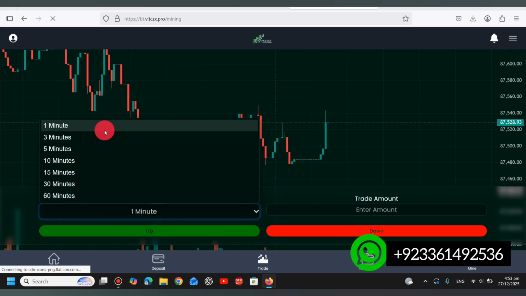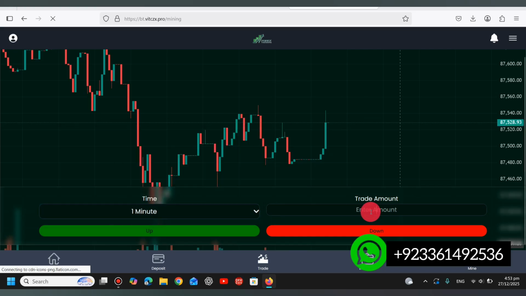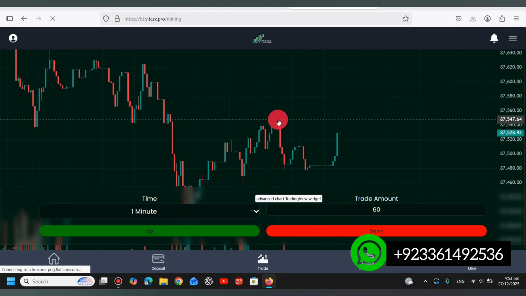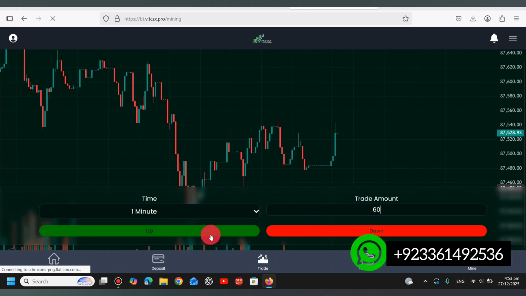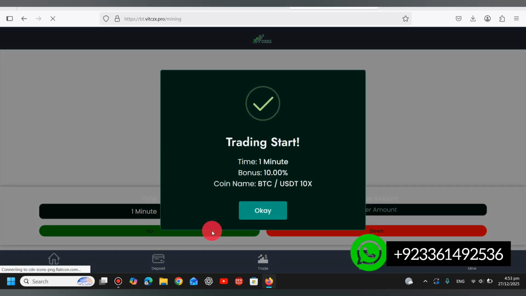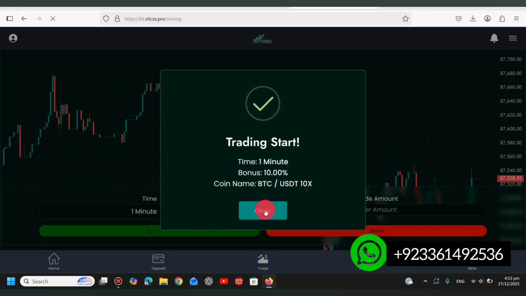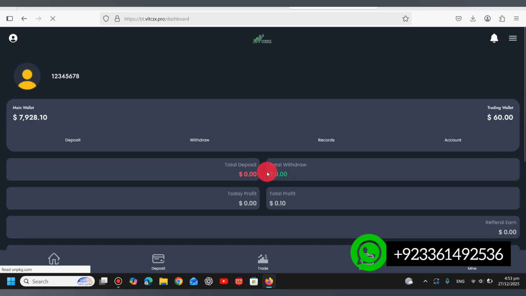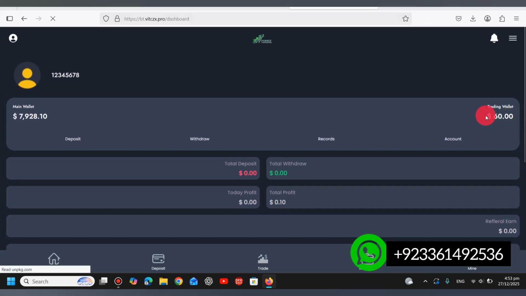So I will start my trade, and I will add the trading amount. After I add the amount, I will trade on up. So now my trade has started, and it's a 1 minute trade. Now we will go to the mine section. As you can see, our trading wallet is full of $60. So now we will go to the admin panel and see the profit.